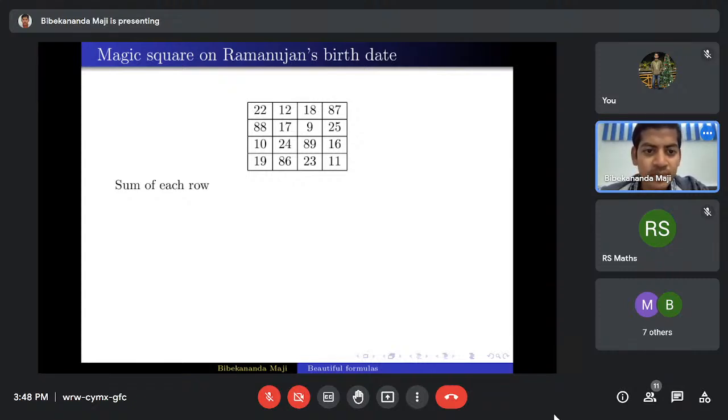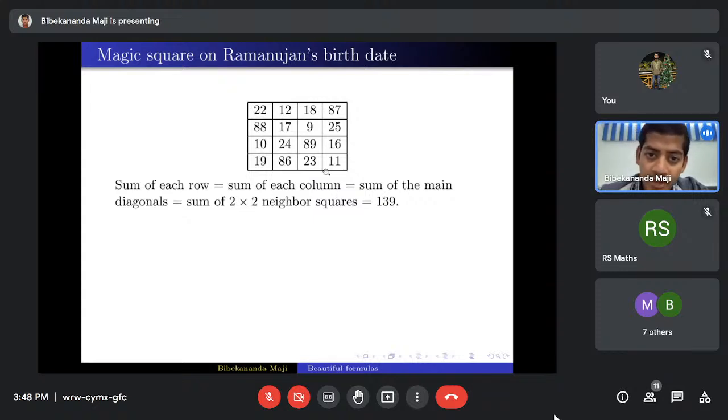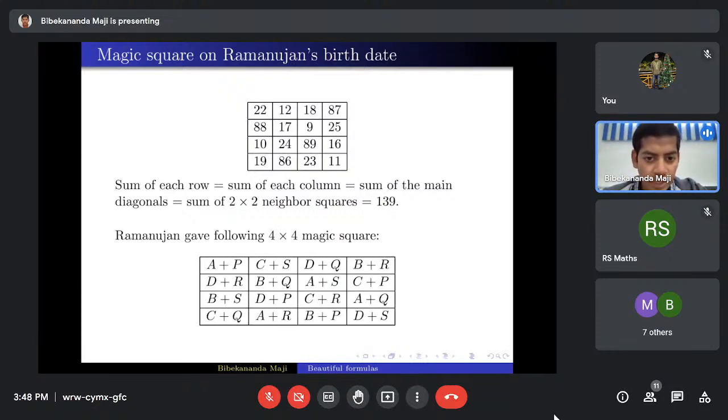I will explain that. So here, the sum of each row as well as the sum of each column, the sum of the main diagonals, and the sum of the 2 by 2 neighbor squares, all of these are equal to 139. So here Ramanujan gave an idea how to create such a 4 by 4 magic square.